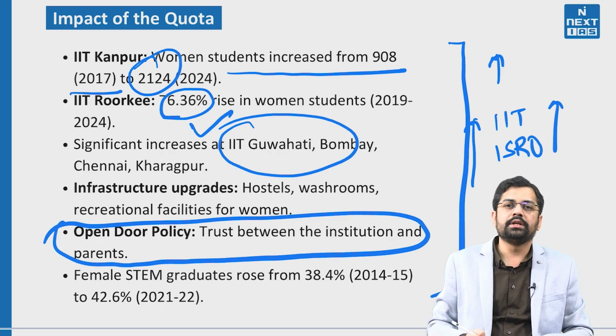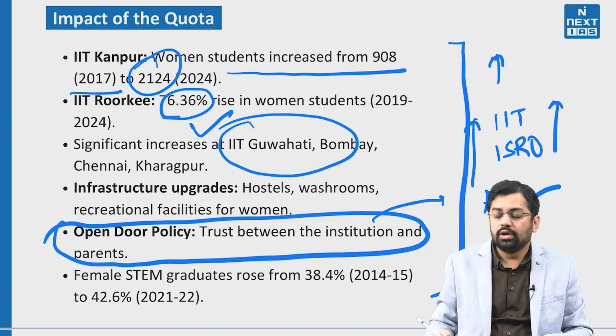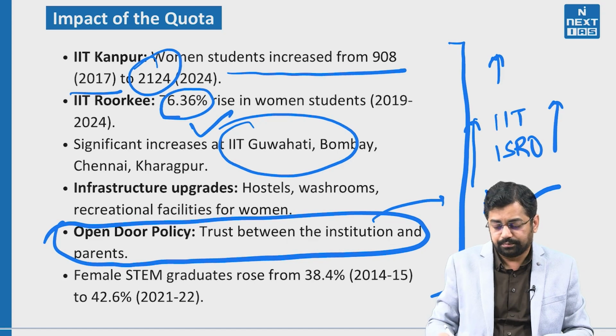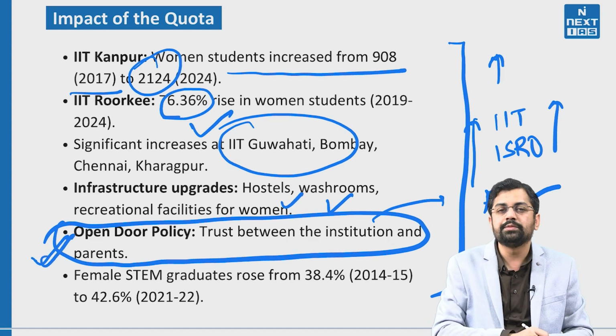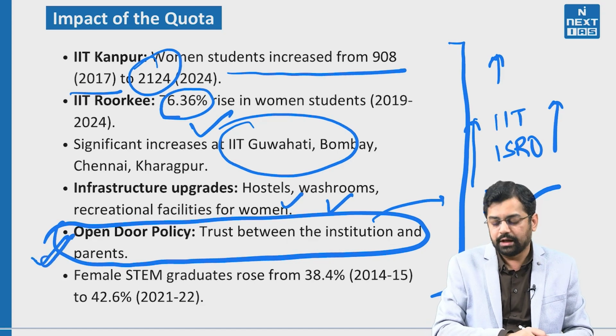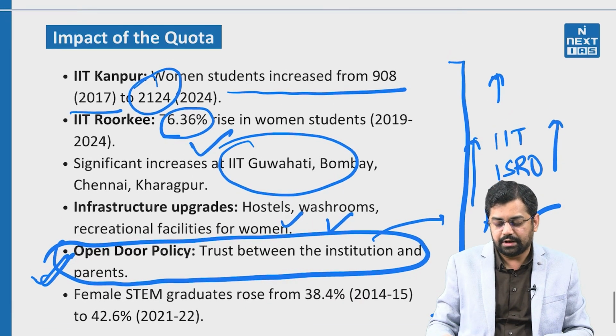The open door policy was introduced so that the female students along with their parents can easily visit the campus, so that parents also have a sense of security that their children are going to be very much safe, and that facilities are good with respect to hostel facilities, washroom facilities and other facilities. This played a very important role in changing the behavioral aspect, right? So that is about the major important theme which has been covered.